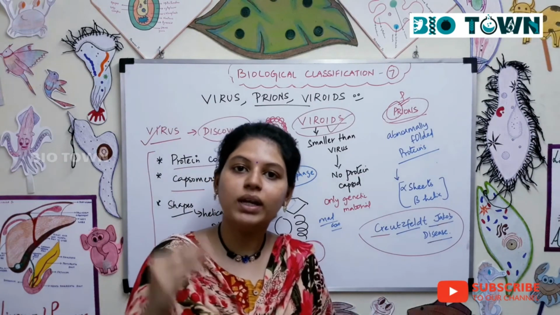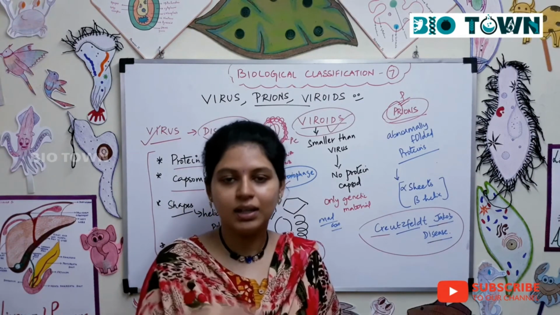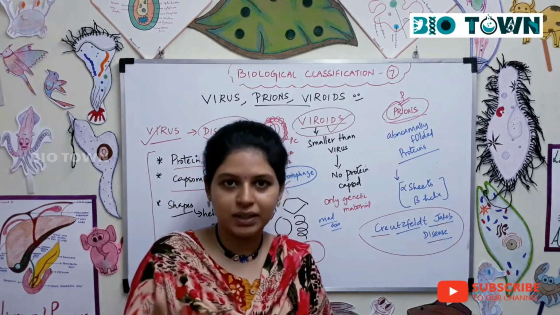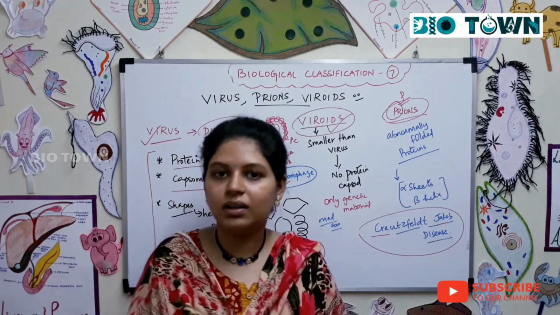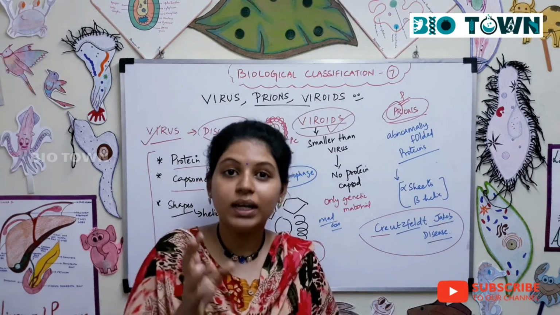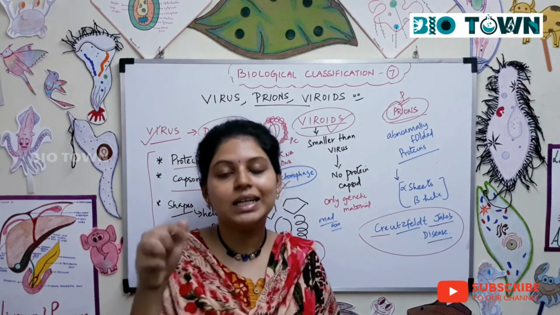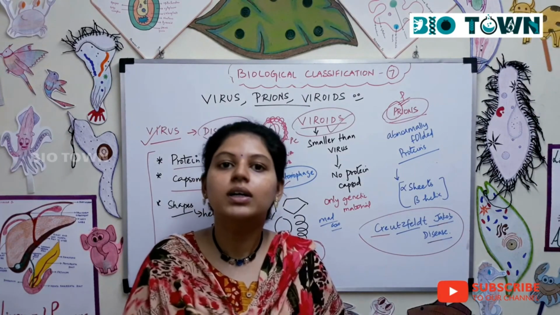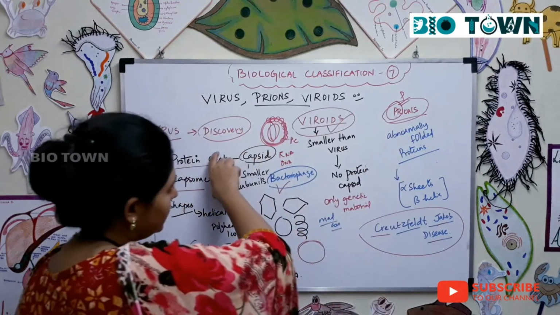So this happens only if the blood of an infected person is transfused to a healthy person. The saliva of a person can never orally transmit the disease, right? It's only in the blood, and even transmission through blood is still a question mark and a subject of research today. And yes, prions are smaller than viruses.